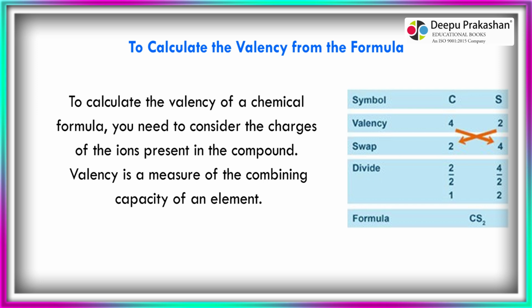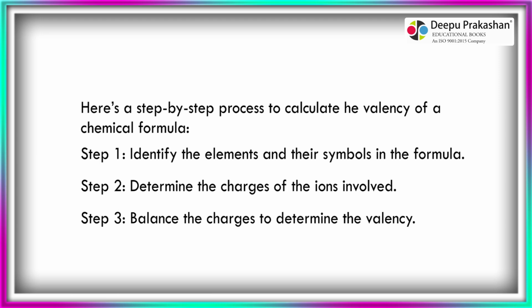To calculate the valency of a chemical formula, you need to consider the charges of the ions present in the compound. Valency is a measure of the combining capacity of an element. Here's a step-by-step process. Step 1. Identify the elements and their symbols in the formula. Step 2. Determine the charges of the ions involved. Step 3. Balance the charges to determine the valency.